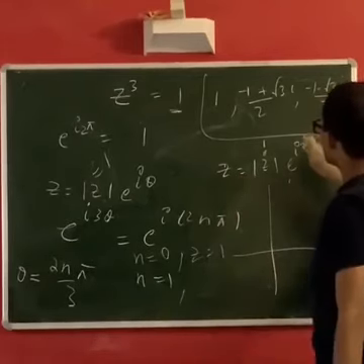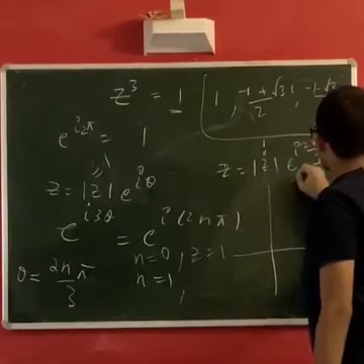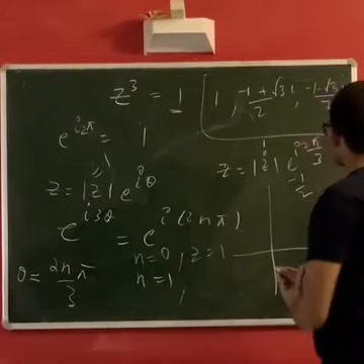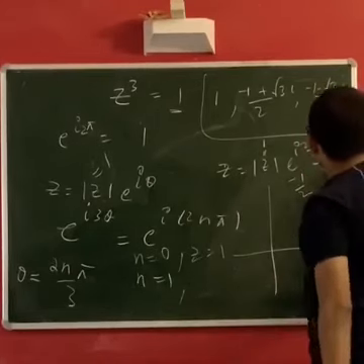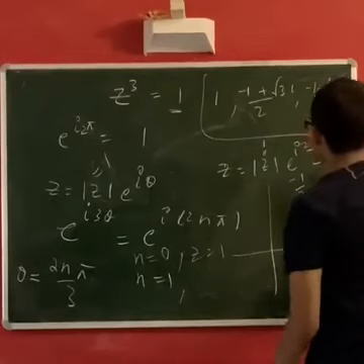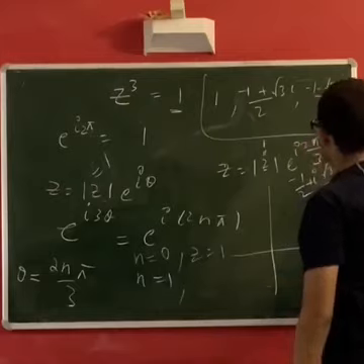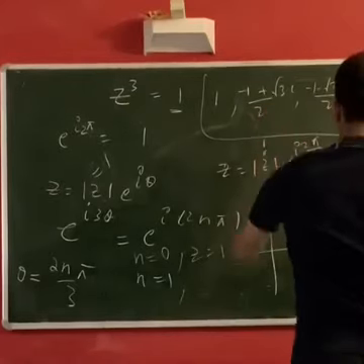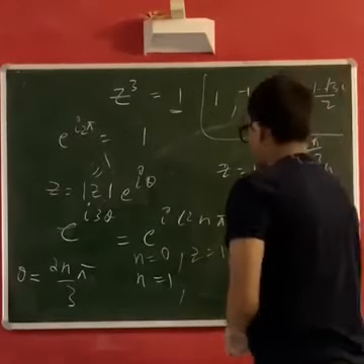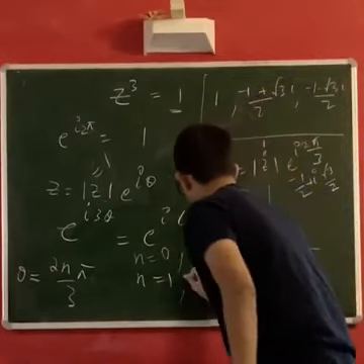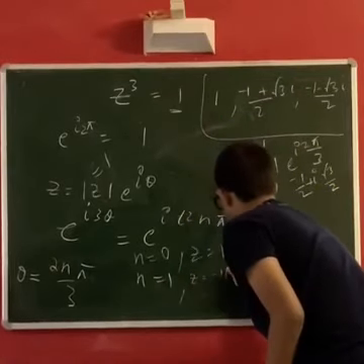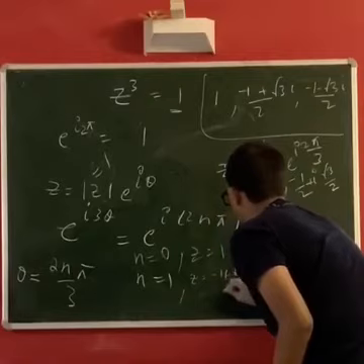So cos 2 pi by 3 will be minus half, and sin 2 pi by 3 will be root 3 by 2. So you will get plus I root 3 by 2, which is the second solution. So you will get z equal to minus 1 plus root 3 I by 2.